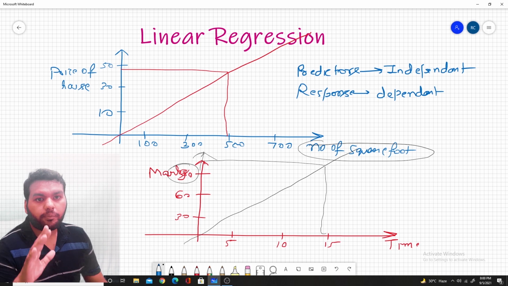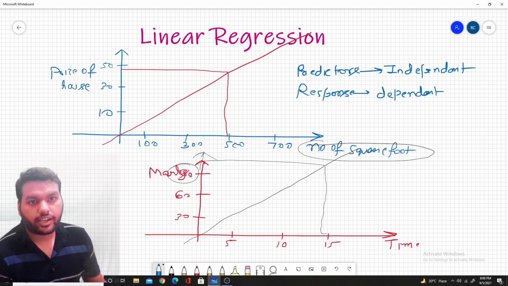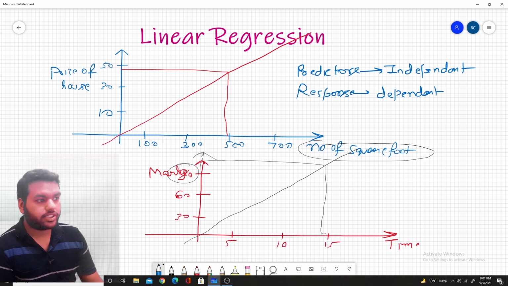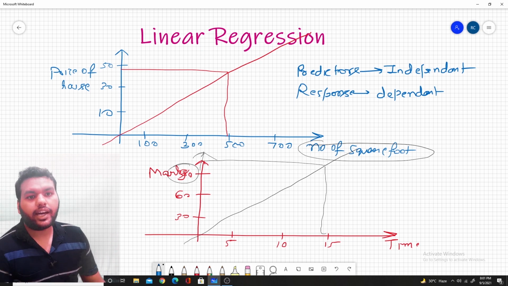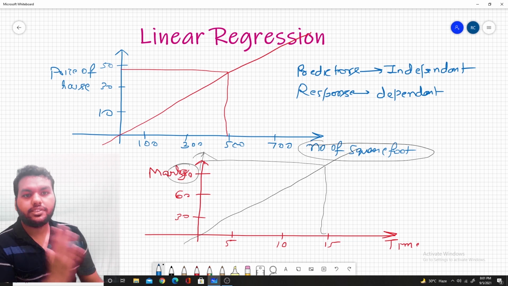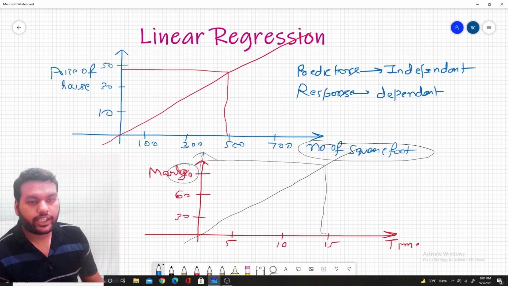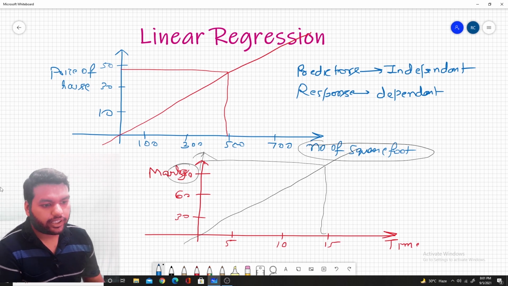The first assumption of linear regression is that this model assumes there is a linear relationship between the predictors and the response. That means, as we studied earlier in our school days, we know the straight line equation. If I want to show this model mathematically, I can write the straight line equation like y is equal to beta naught plus beta 1x.